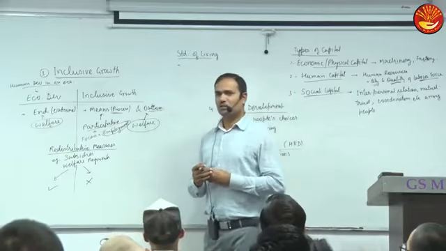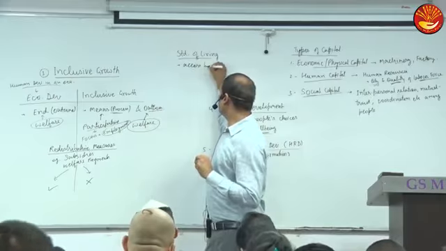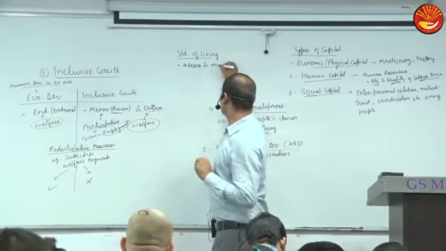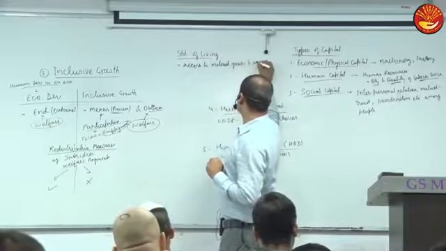It shows access to material goods and services.